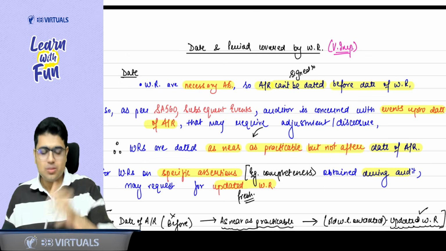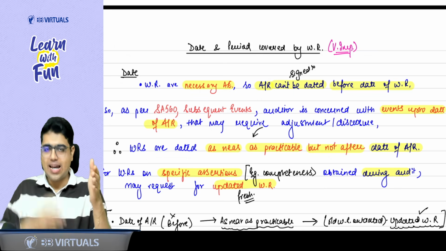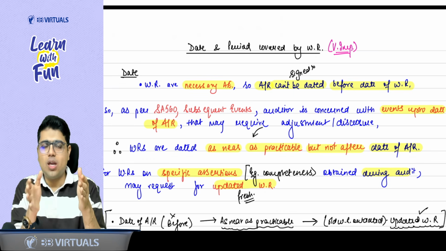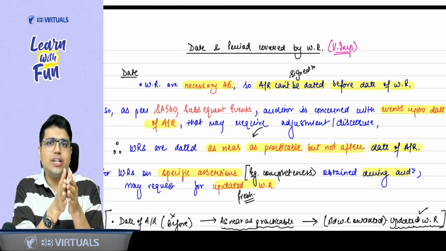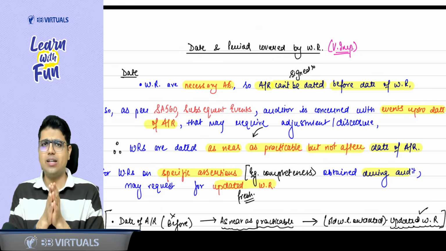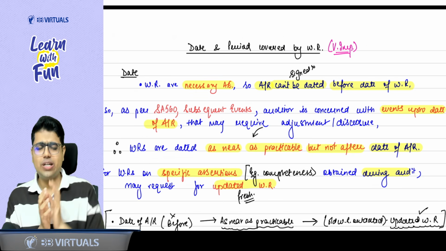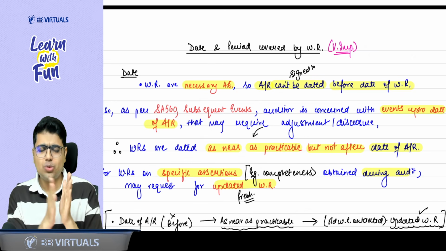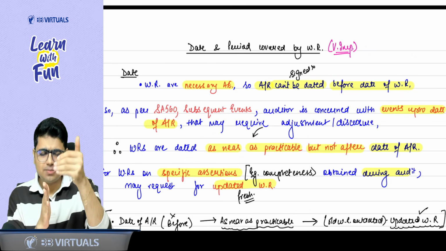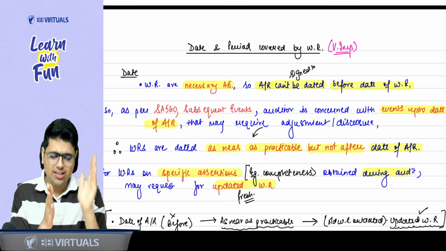Now the question comes, if audit report is after and written representation is before, how close should be the date of written representation? So tell me one thing. In SA 560, do you take written representation? Yes, sir. Written representation for subsequent events, that all the events up to the date of audit report which require adjustment or disclosure have been adjusted and disclosed.